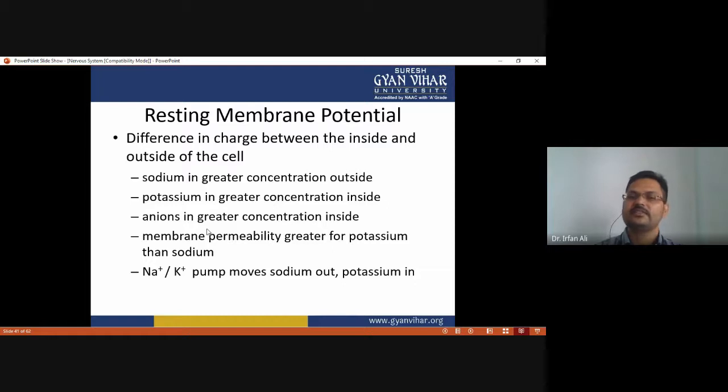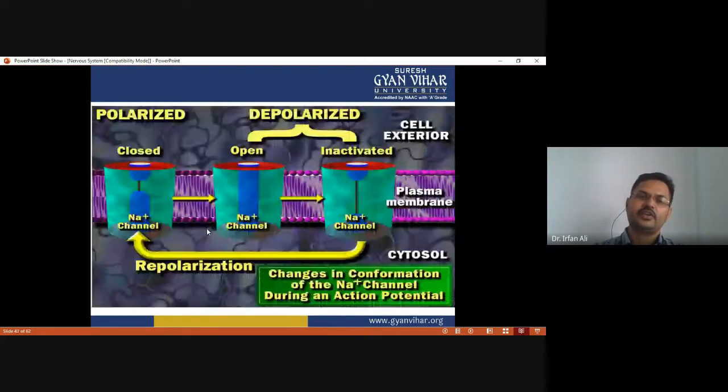This creates a difference in the concentration of these ions, and membrane permeability is greater for potassium ions than sodium ions, which creates the difference between the concentrations of both ions across the membrane. And this maintains a certain amount of membrane potential, which is called the resting membrane potential. And the sodium potassium pump moves sodium out and potassium in.